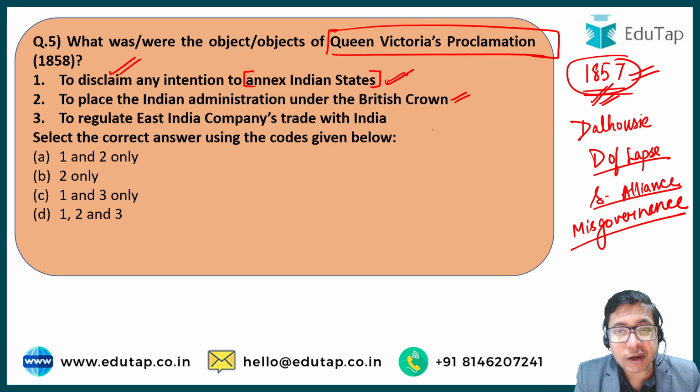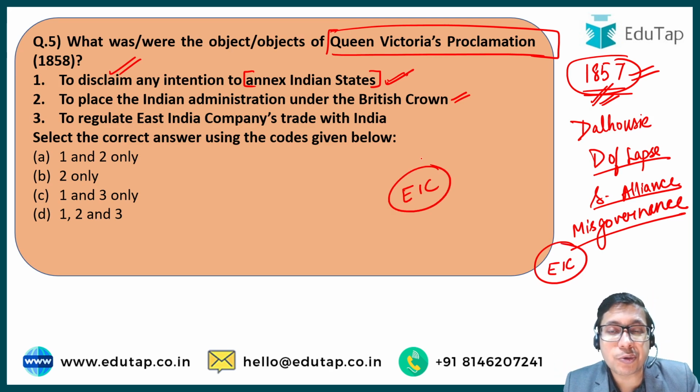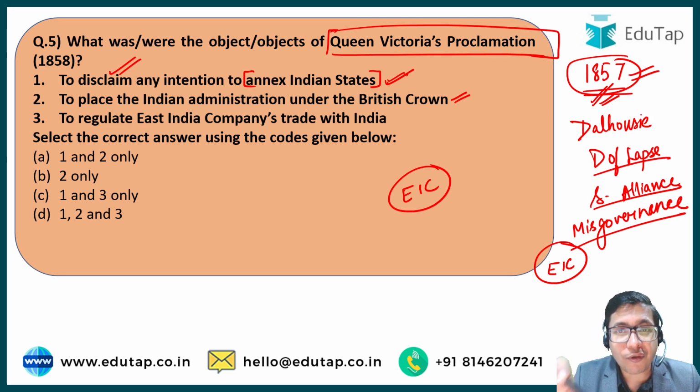Yes, before this particular proclamation, the entire administration of India was in the hands of East India Company. Right, we know that East India Company was established in the 1600s in order to manage the trade activities, first of all, in India. Then it evolved into an administering body, into a governing body, and started ruling over the entire country. In 1858, the Queen's Proclamation says that now the direct administration of the entire country, India, would be under the British Crown, and the Governor General would now be known as Viceroy, because he or she would be acting on behalf of the British Crown.